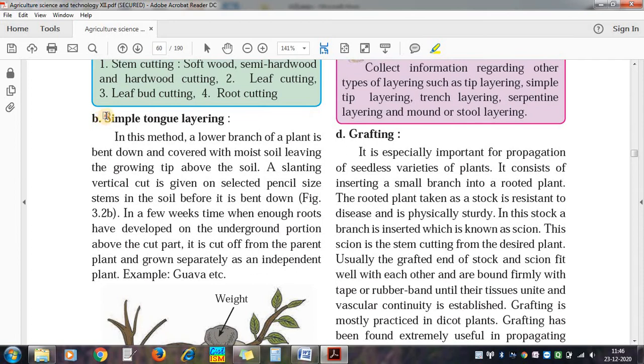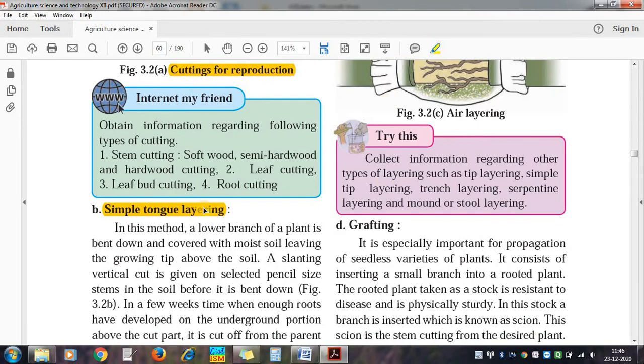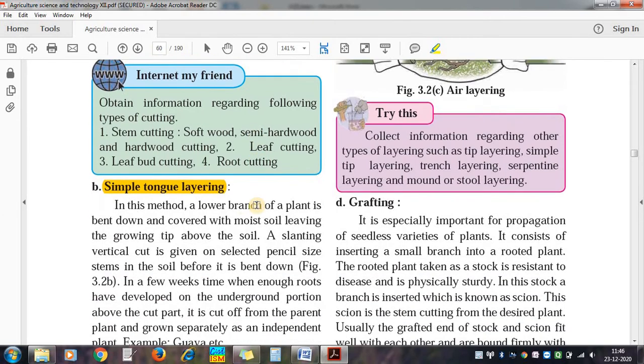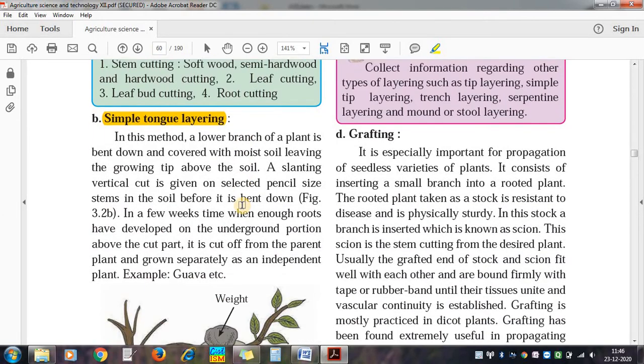Second, simple tongue layering. First it was cutting, now the second is layering. There are four important kinds of artificial vegetative propagation: cutting, layering, grafting, and budding. Now first, we have studied cutting, where stem cutting is used. We can also use root cuttings. Now second is layering.